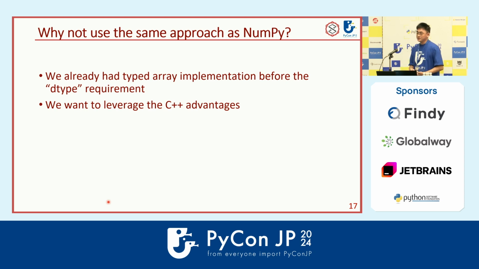And the second thing is we want to leverage the C++ advantage. We know C++ has templates, for example, and templates are very useful. They sometimes simplify a lot of code. So we want to also have that benefit.